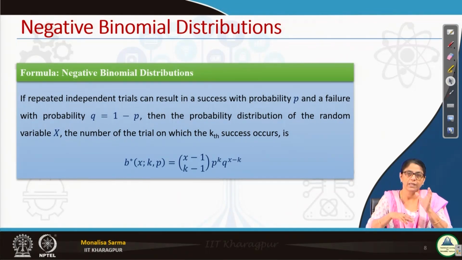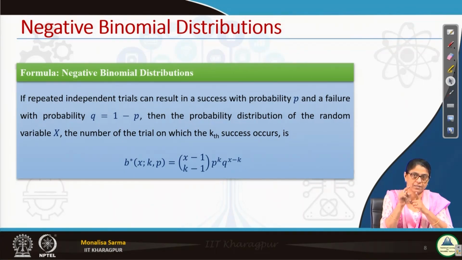Similarly here, on the xth trial I got my kth success. That means in the x minus 1 trials before this point, I got k minus 1 successes. It can be in any order, so that is why it is x minus 1 C k minus 1.